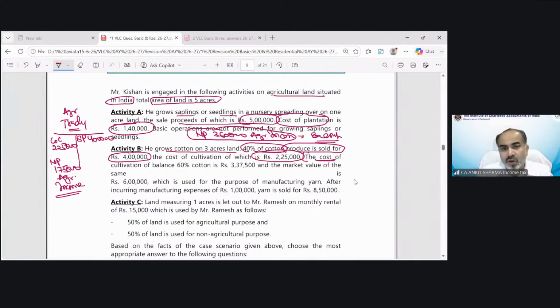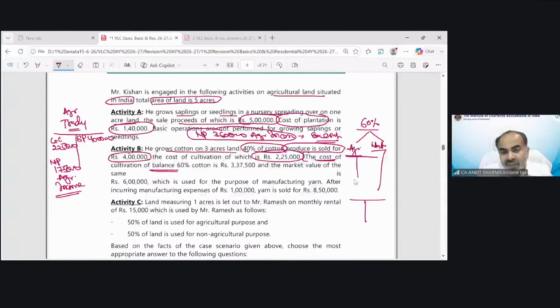The cost of cultivation of the balance 60%. Now the balance 60% part has 2 activities, agricultural and non-agricultural. For agricultural, we have to make a separate P&L, and for non-agricultural, we have to prepare a separate P&L.